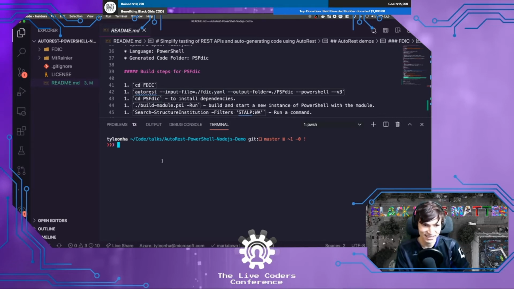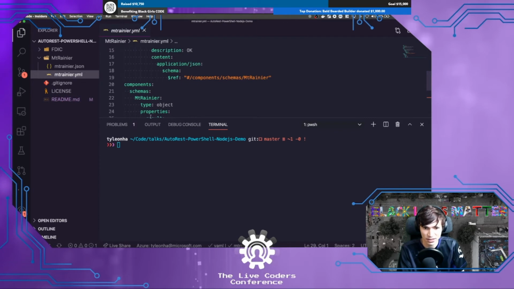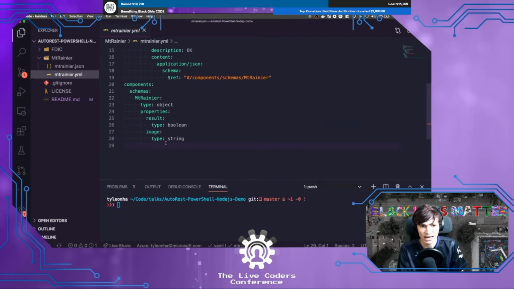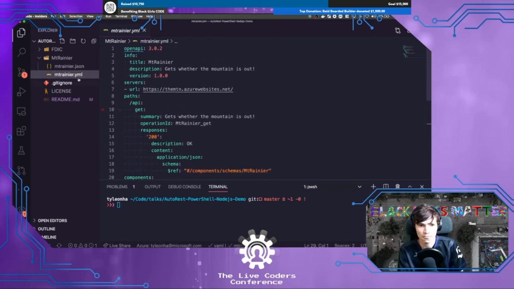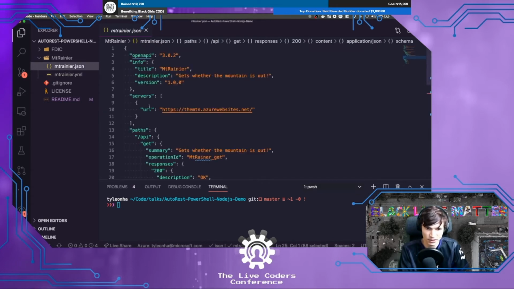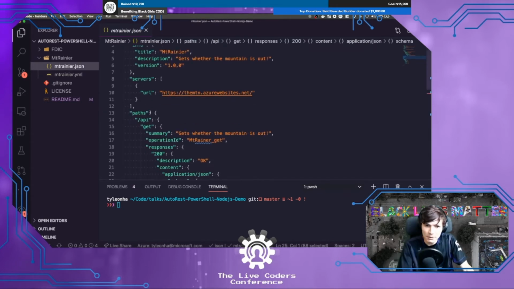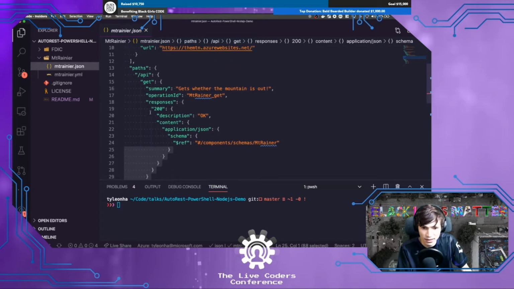All right, let's go ahead and take a look at the first example here. So Mount Rainier was the first one we're going to look at. And just so you can do the comparison, here's the original YAML that we saw before, right? Here's a JSON version of it as well, if you're curious. And it's the same thing, right? Because it's just the same definition.